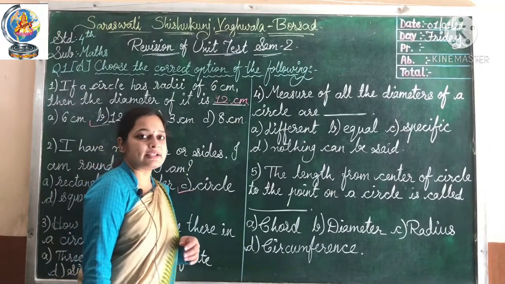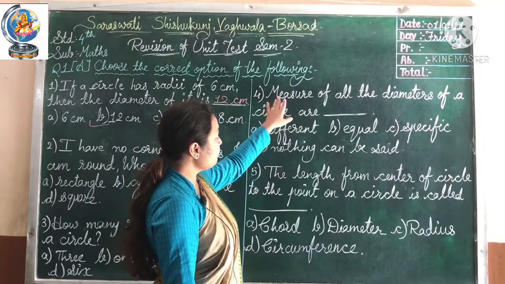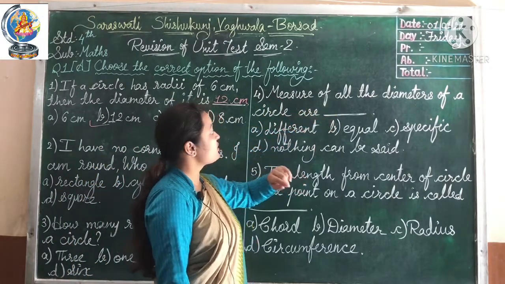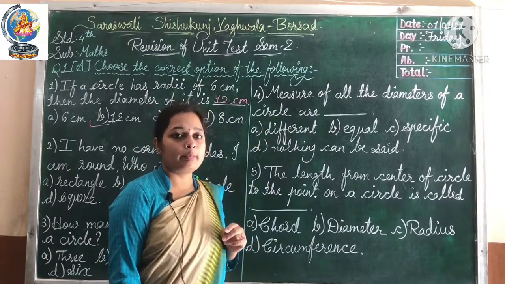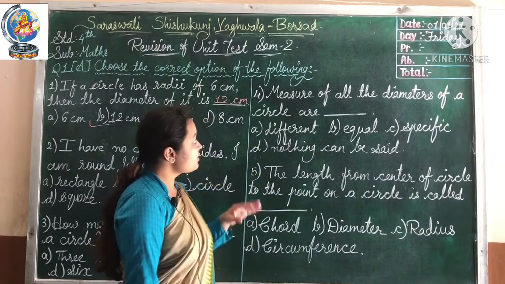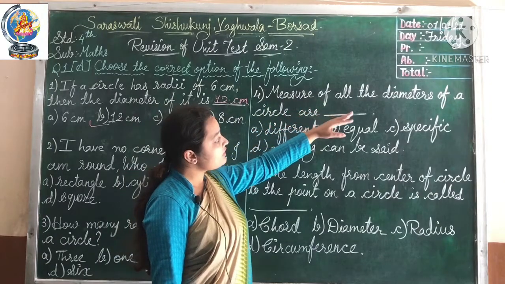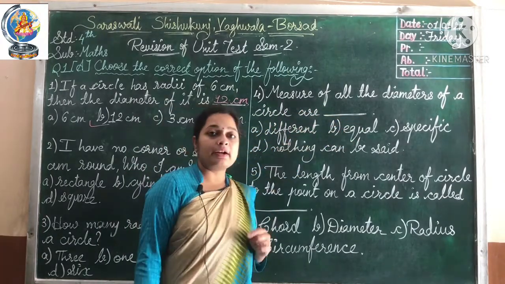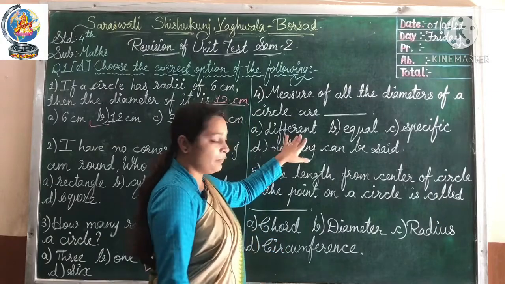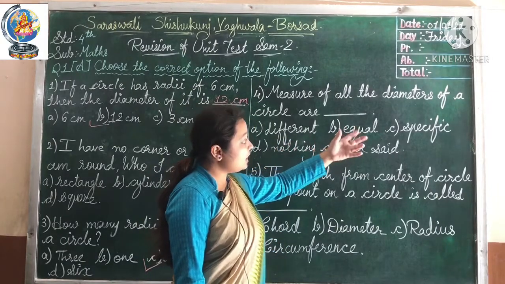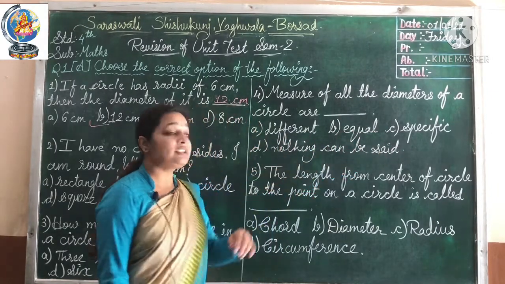Now next one is number 4. The measure of all the diameters of a circle are blank. It can be different, equal, specific or nothing can be said.